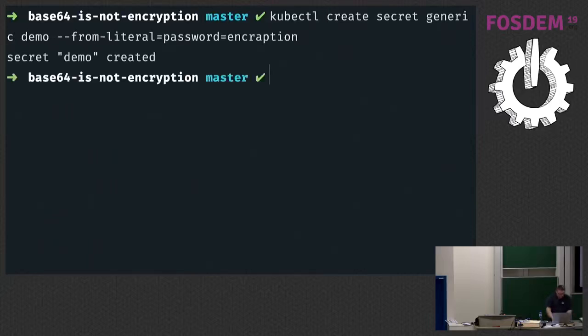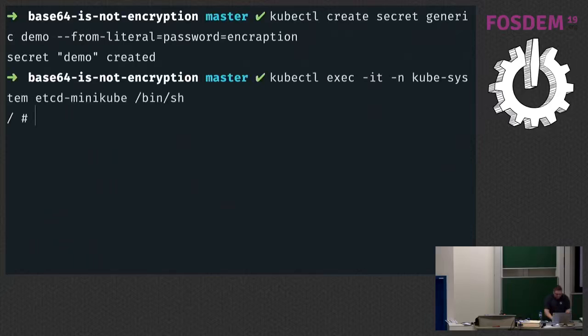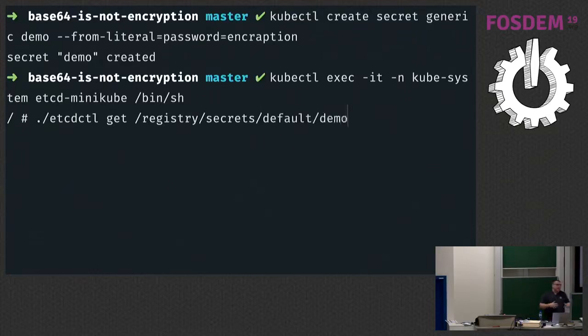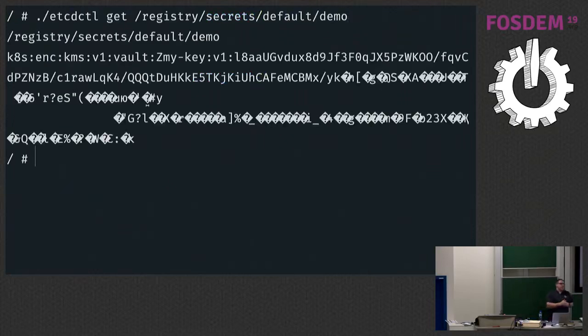And now when we exec into etcd, hopefully, etcdctl get registry secrets default demo, you'll notice that that's not plain text anymore. That's a bunch of garbled goop, but that's encrypted, and it's encrypted in transit with TLS, but it's encrypted at rest with this AES 256-bit CBC key that Vault is managing.